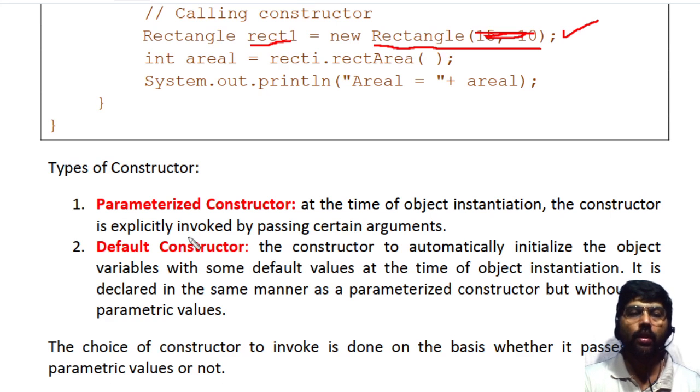Here, the choice of constructor to invoke is done on the basis of whether you are passing any parameter or not. That is, whether I have to use the parameterized constructor or the default constructor. It depends on whether I have to use a parameter or not.